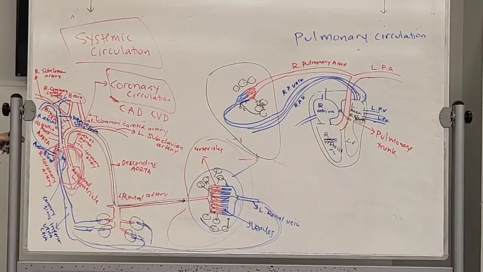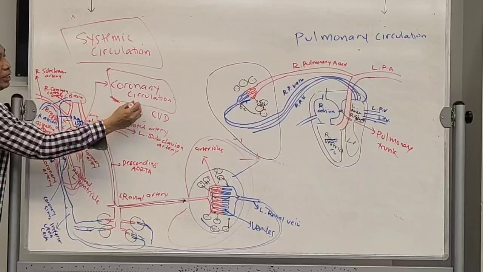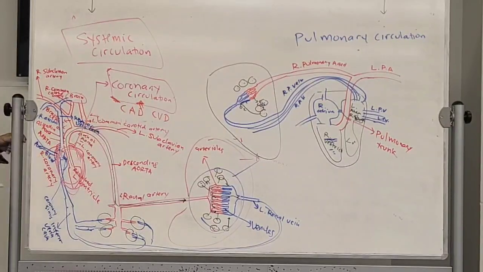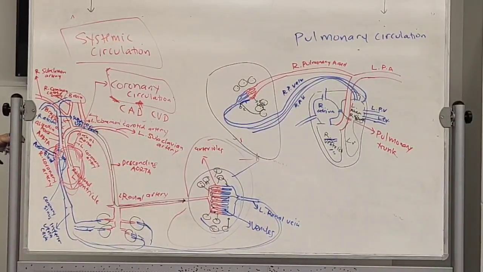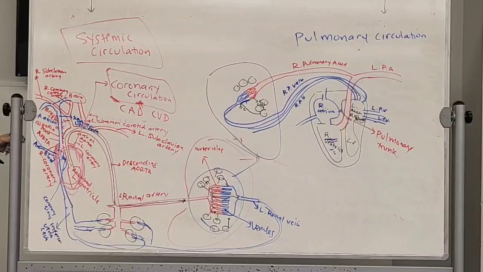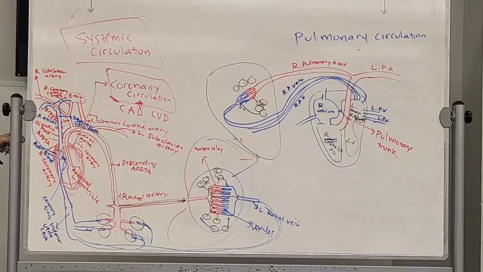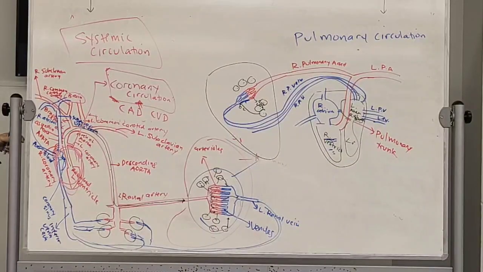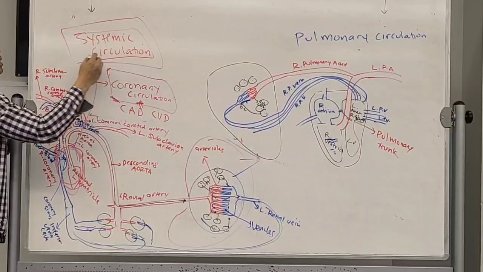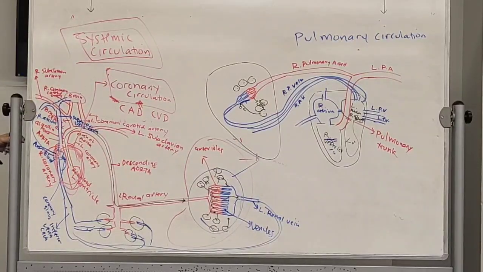There is a block on the blood vessel. And usually when they do that, they refer to these circulations in the heart muscle. Therefore, they have a special name. It's called the coronary circulation, which is actually part of the systemic circulation. Okay? Do you have questions so far?